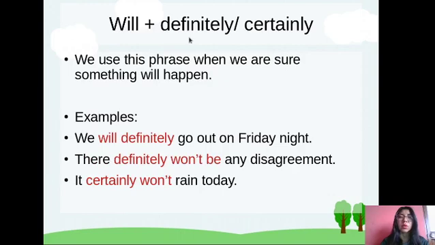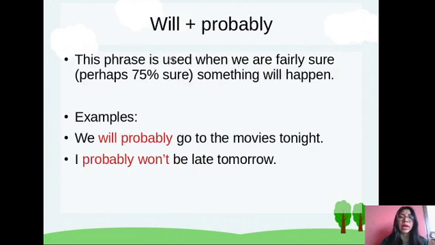Okay, will definitely is 100% that something will happen, will probably is 55% that something will happen. Okay, pay attention to the examples. We will probably go to the movies tonight. I probably won't be late tomorrow. Okay, that is the same.